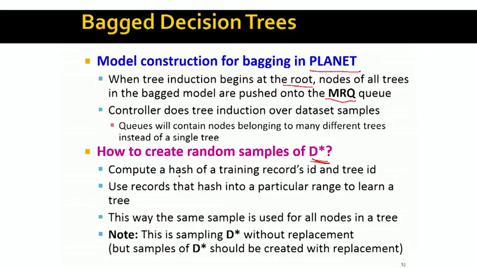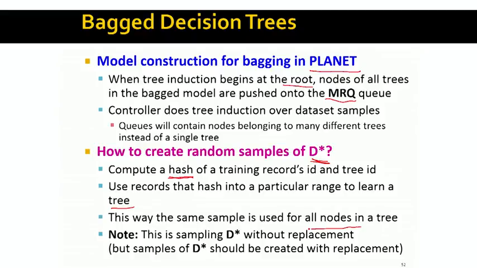Here, basically, the idea is to use hashing, right? I can take training records and use multiple hash functions, and every hash function creates a different subset of data, where records that hash into a particular range are used to learn a tree. This way, the same sample is used for all nodes in a given tree.